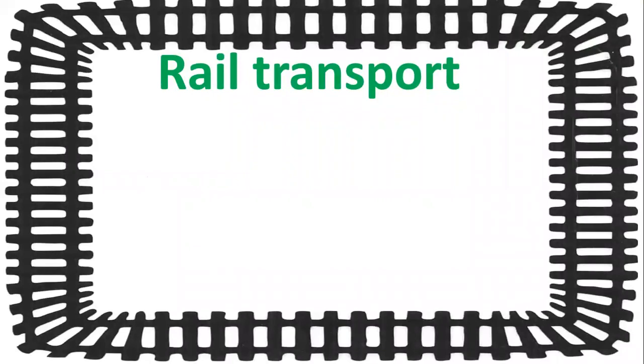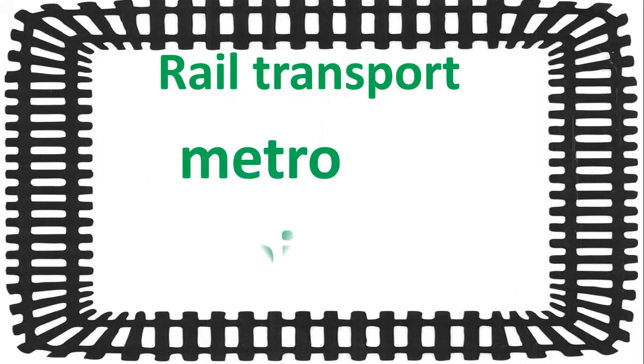Now, rail transport. Have you all understood about rail transport? The transport which moves on rails or track is called rail transport. Rail transport cannot move on road. It cannot move without rails or without track, okay? And in this, we have learned metro and train, the northern railway train.